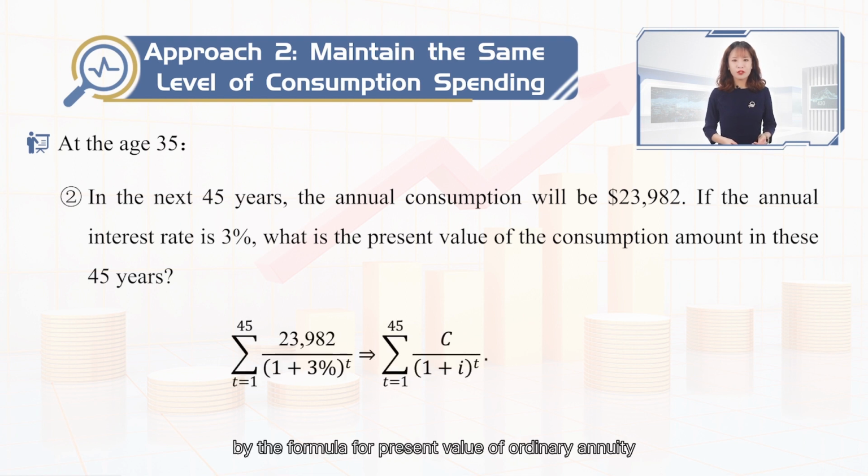Again, by the formula for the present value of ordinary annuity, the PV is equal to the sum of 23,982 over 1 plus 3% to the t, with t from 1 to 45. In general, it's equal to the sum of C over 1 plus i to the t, with t from 1 to 45, where C stands for the consumption spending.